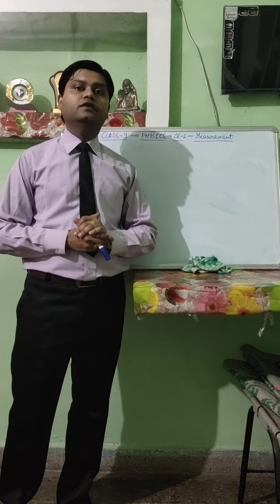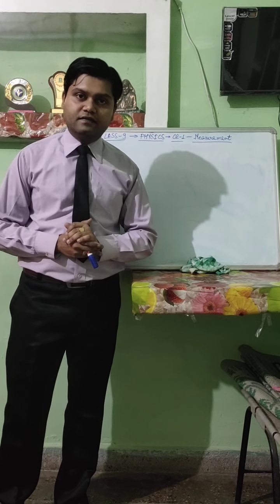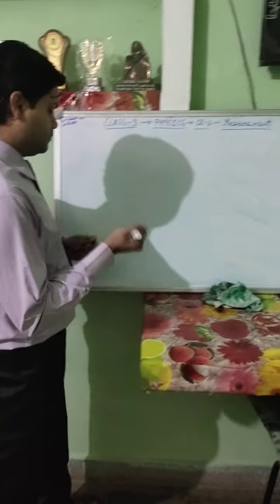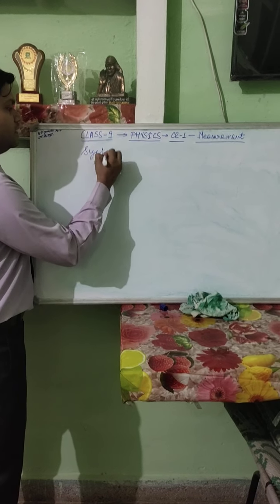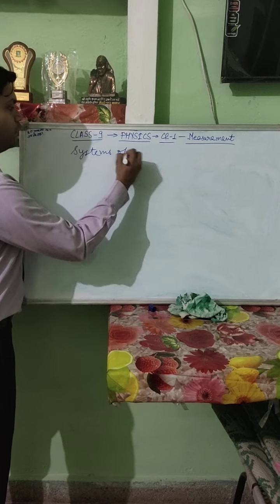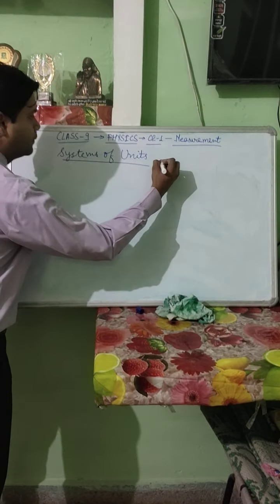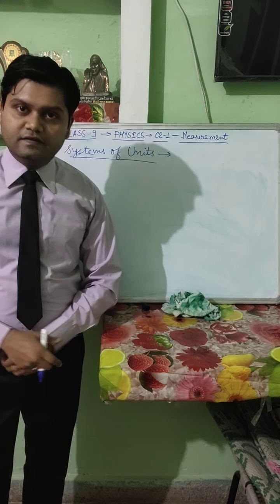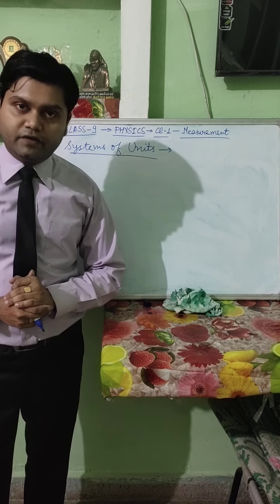So now moving further in the chapter, today we are going to start our video for class 9th with systems of units. The topic for today's class will be systems of units. We all know that yesterday we discussed fundamental quantities. Basically, there are 7 fundamental quantities and 2 complementary quantities.